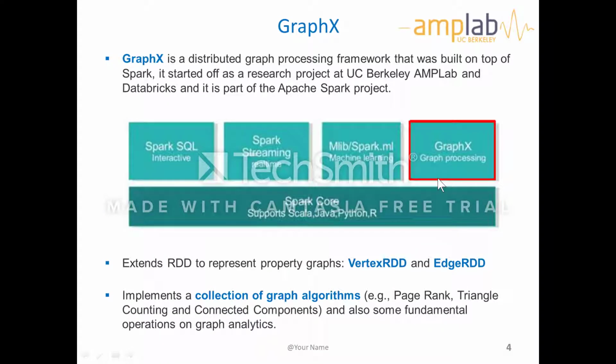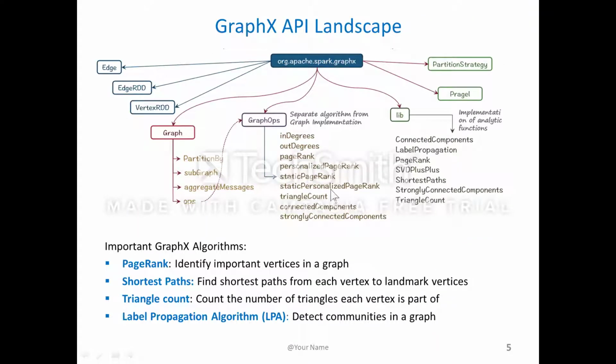GraphX was developed in 2014 at UC Berkeley, and it's the only component that we have not covered in this class. It is based on the RDD, and has a collection of algorithms like PageRank, triangle counting, and connected components, and is a very powerful tool. And this is the landscape of the GraphX API.